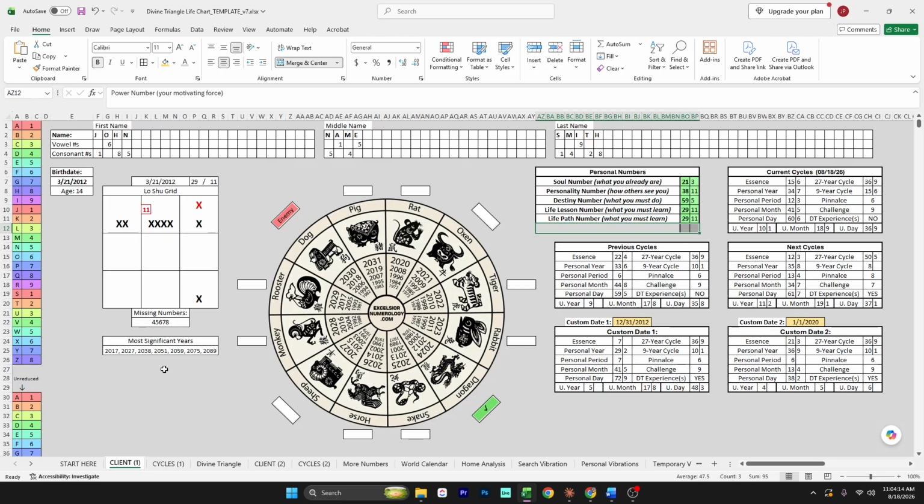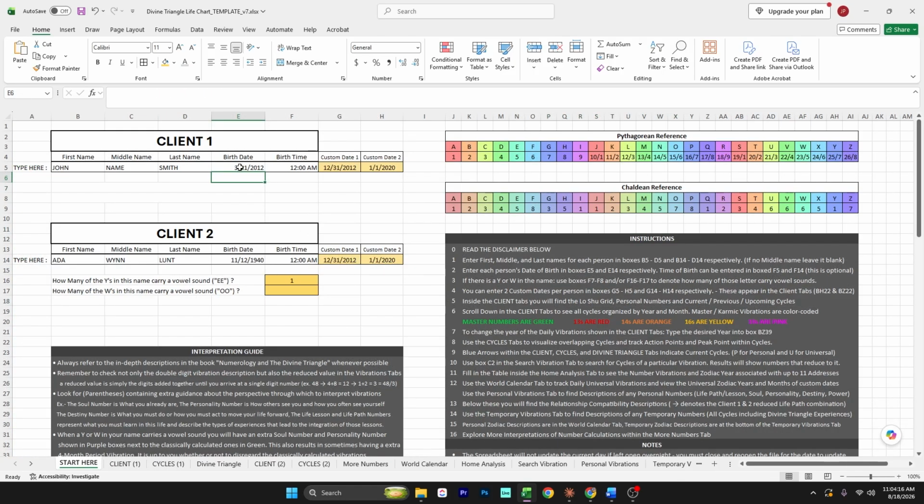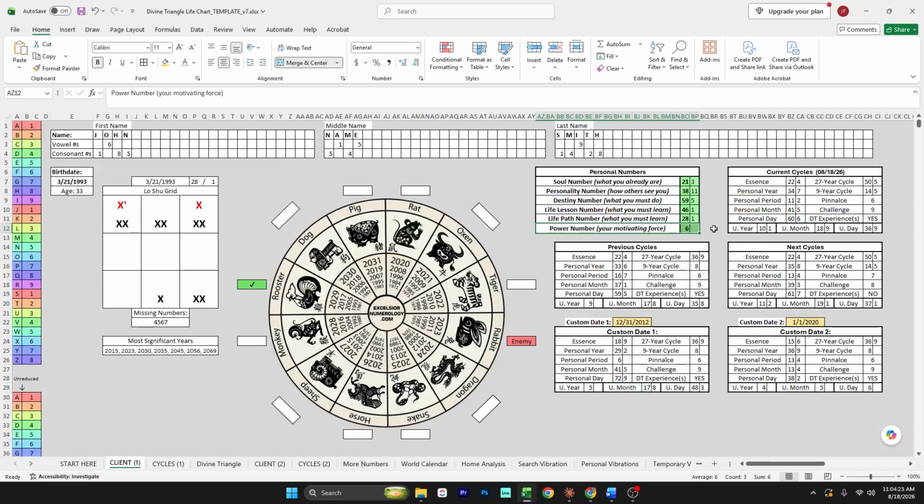The power number works the same as in version 5. It won't show up until you're 27, and it's most active during the power square of your divine triangle geometry. In this area here, it shows all your current cycles based on today's date, so make sure your computer's date is set correctly.